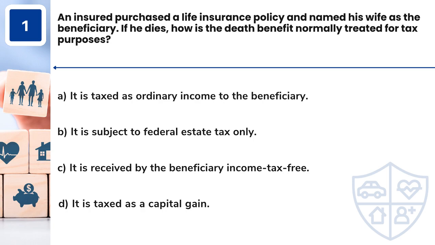Question 1. An insured purchased a life insurance policy and named his wife as the beneficiary. If he dies, how is the death benefit normally treated for tax purposes? A. It is taxed as ordinary income to the beneficiary. B. It is subject to federal estate tax only. C. It is received by the beneficiary income tax-free. D. It is taxed as a capital gain.